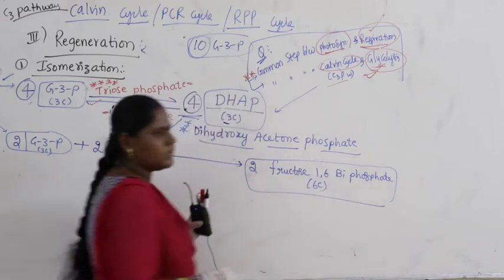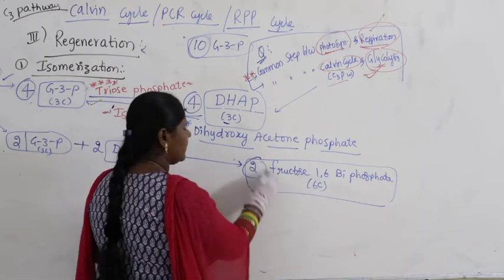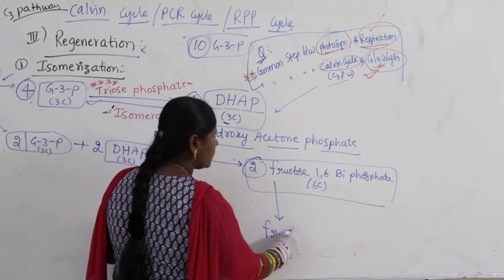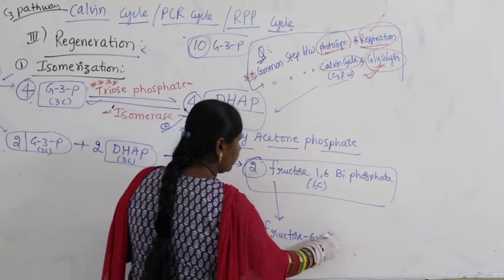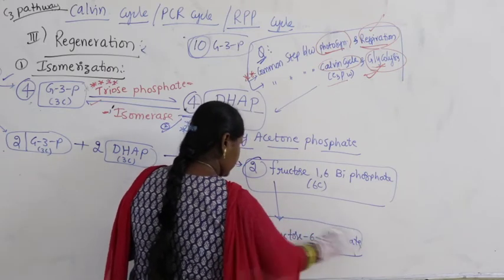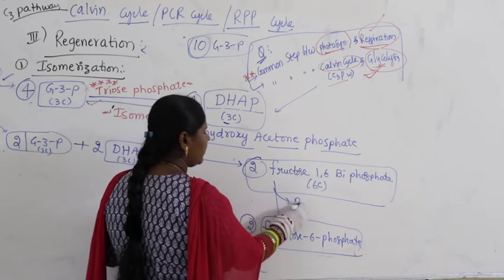Having 6 carbons, right? Whenever a bisphosphate compound is there, immediately that gets converted into the compound called fructose 6 phosphate. Here also 2 molecules. What goes out is nothing but inorganic phosphorus.